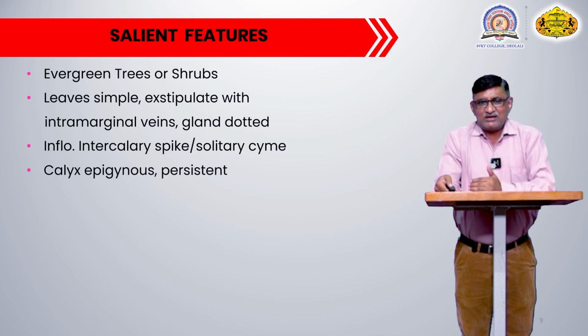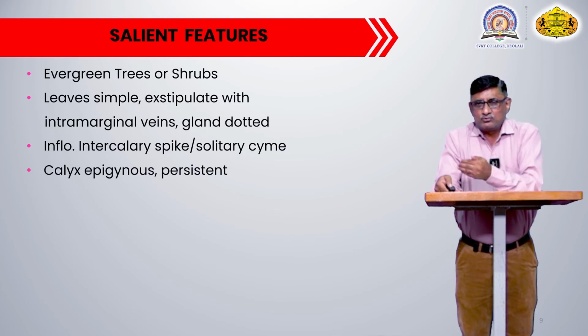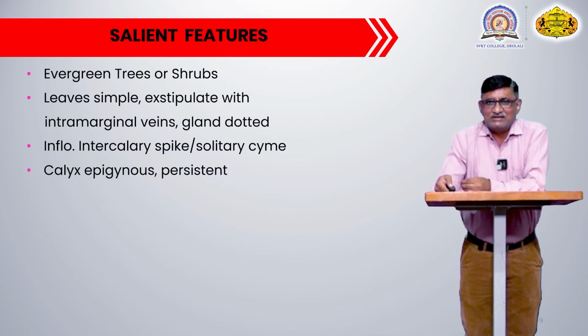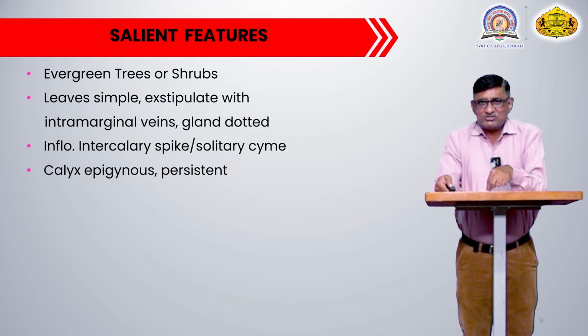What is meant by intramarginal vein, we will come to soon by looking at the image, but gland dotted means there are glands inserted in the surface of the leaves, and because of those glands the plants become aromatic, or the glands are responsible to secrete a aroma, and because of that the plants belonging to this family are aromatic.